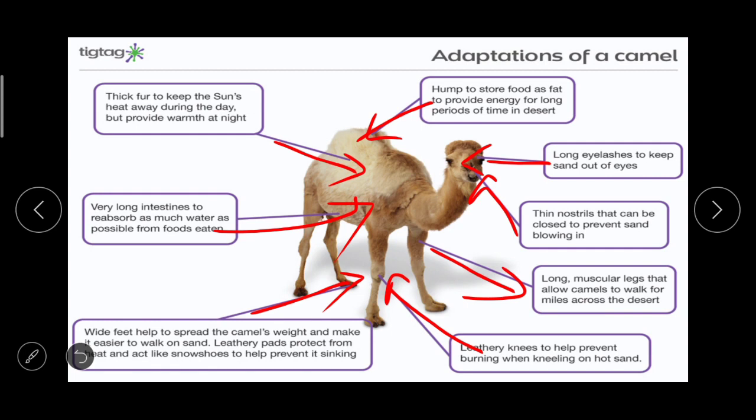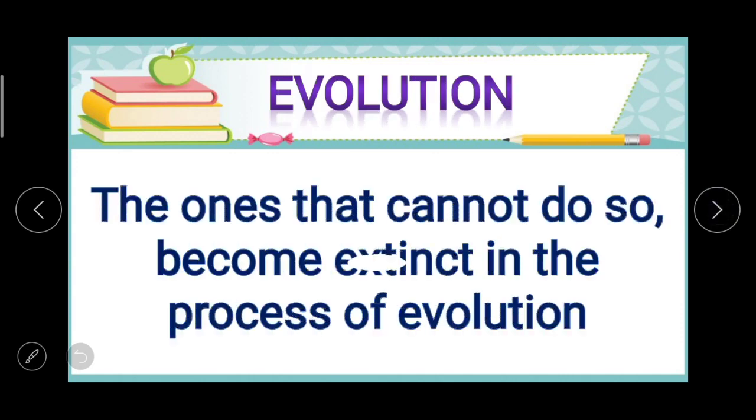अगर ये सारे changes camel में नहीं होते तो शायद camel desert की गर्मी में नहीं रह पाते, वो extinct हो जाते. But because of the adaptation camel survived. And the next thing, the ones that cannot do so become extinct in the process of evolution.